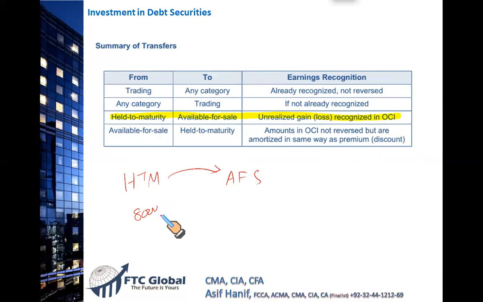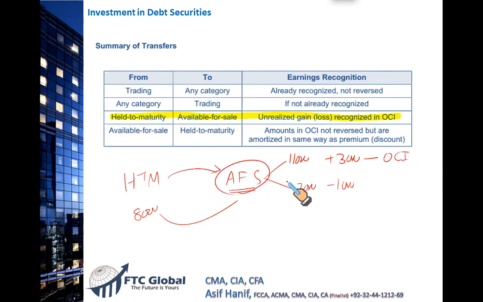Now, what you're going to do when you convert this into AFS, at that point in time the AFS has to be debited, and now the price could be 11,000. At that point, the price could be 7,000. Now, in this case, there is a gain of $3,000 and there is a loss of $1,000. This gain, in case of available for sale security, goes to other comprehensive income, because we know any gain and loss on the fair value measurement of available for sale security goes to other comprehensive income.